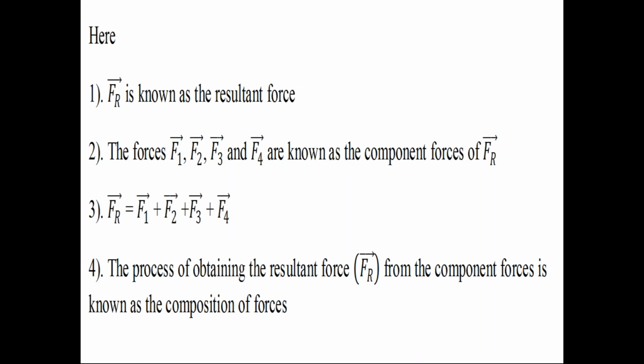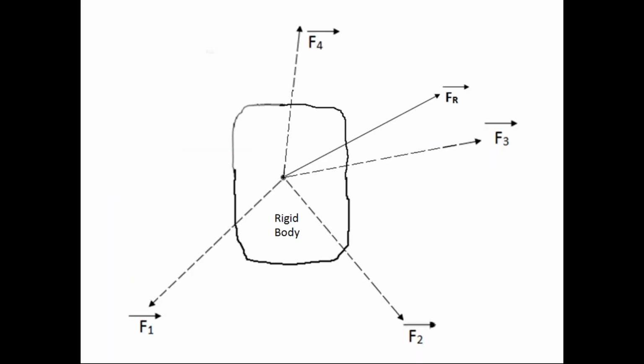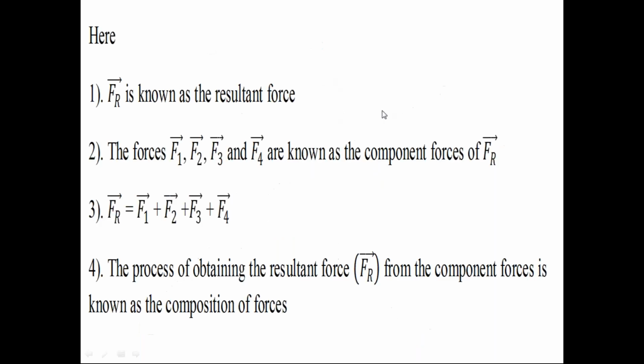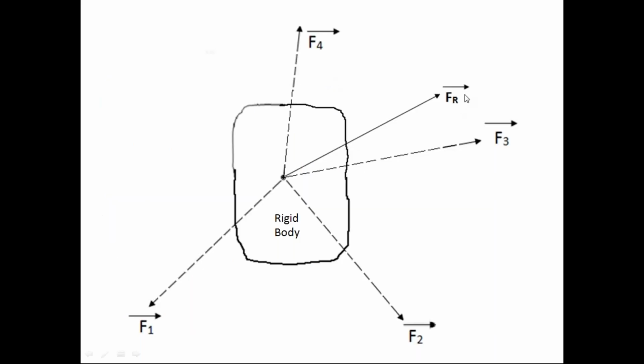In the ship diagrams, I hope you remember, a number of tugboats are replaced with one tugboat. In the first three diagrams, the ship is subjected to a number of tugboats. A number of tugboats are acting on the ship. In the last diagram, only one tugboat is acting on the ship.